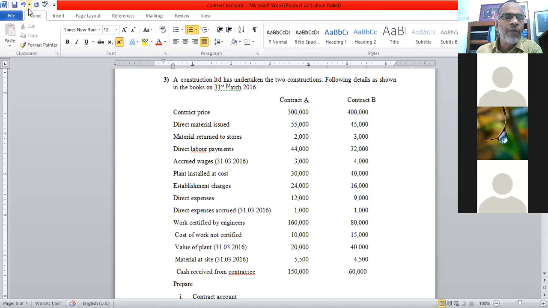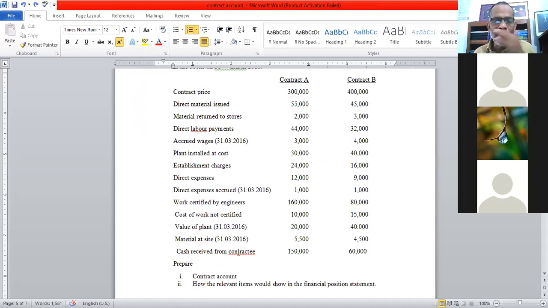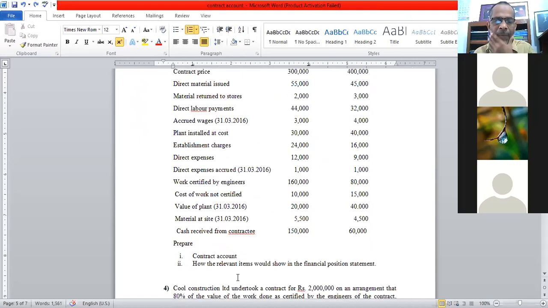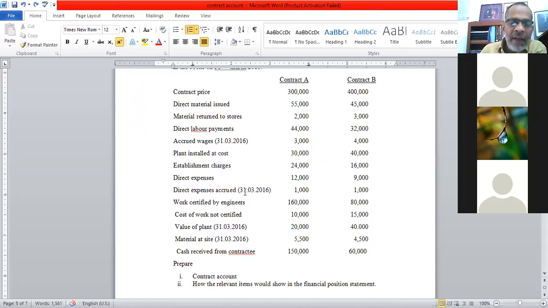They have 2 contracts. The contract price is given as 300 and 400 respectively, for A and B. Material, labor, accrued, plant and machinery, direct expenditure, cost of the plant or whatever, and cash receipt from the contract are also given. Prepare the contract account and show how the relevant item would be shown in the financial position statement. They have given all the data, accrued payment and everything.